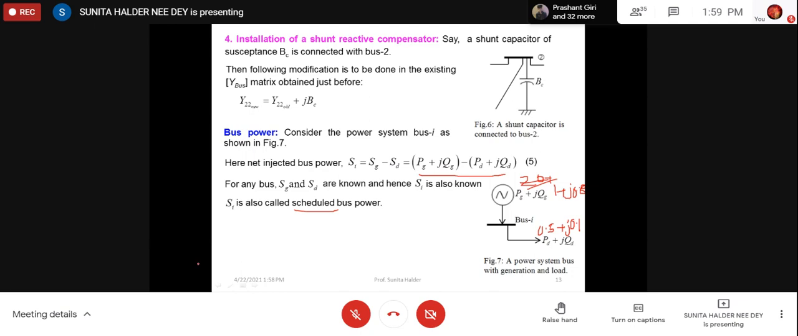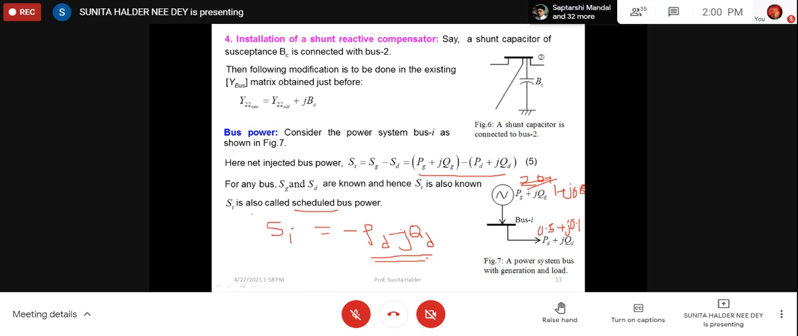Then obviously, if there is no generation at the ith bus, then it is simply minus PD minus JQD. But it does not mean it is capacitive generation. It is inductive load. Please keep your concept clear. Bus power is always generation minus load. Always inductive var is positive. So here, since it is load, it is minus JQD. It is not a capacitive var.